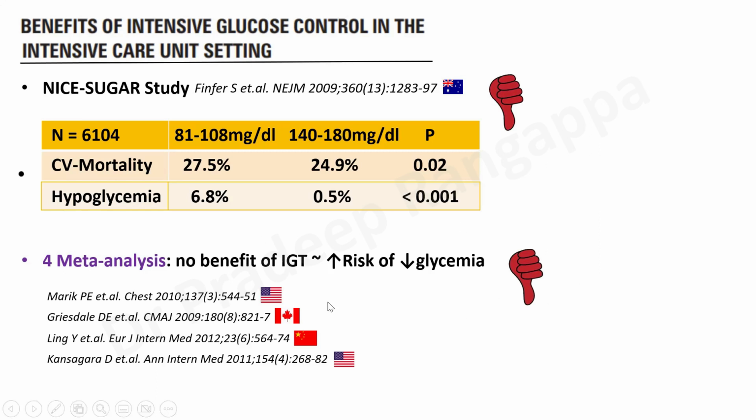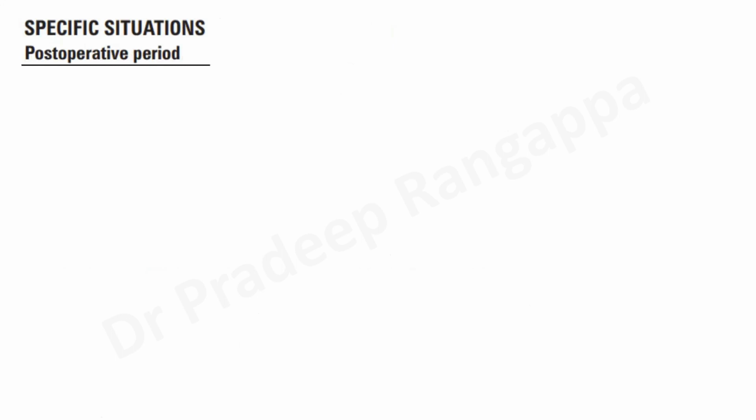And all these 4 meta-analyses, as you see, one came from US, one came from Canada, one came from China, and the other one from US in 2011. All these meta-analyses showed no benefit of intensive glycemic therapy, and intensive glucose therapy led to an increase in the risk of hypoglycemia. So this is our understanding in ICU patients. So now we will move into specific situations or specific patient conditions.